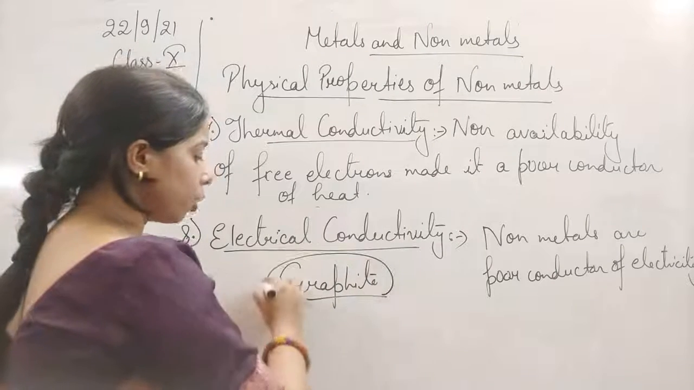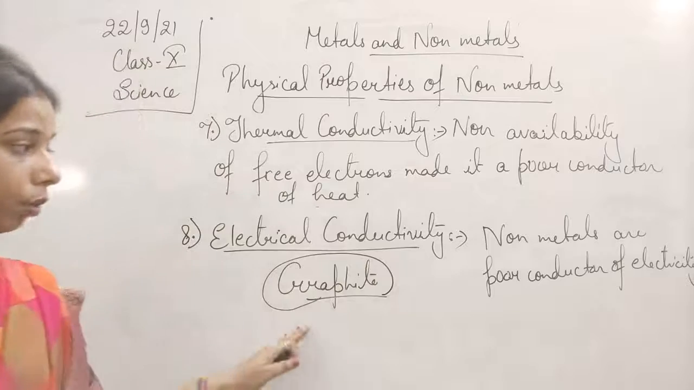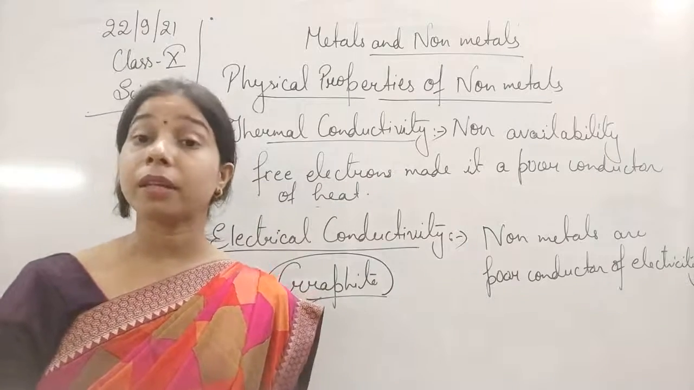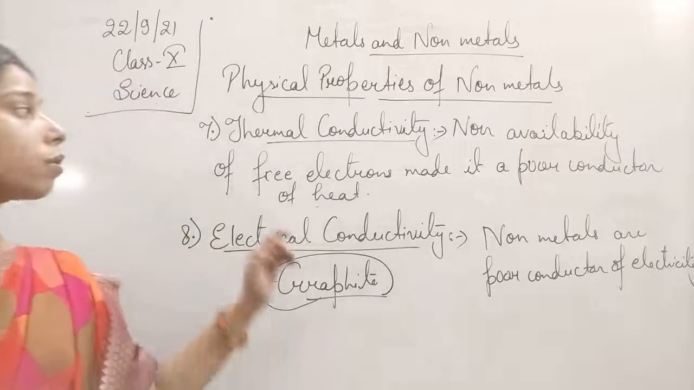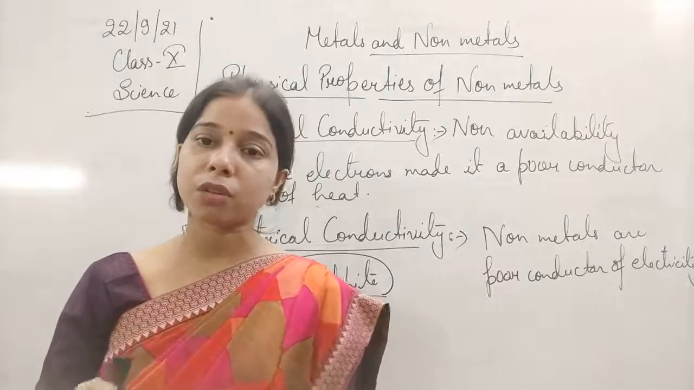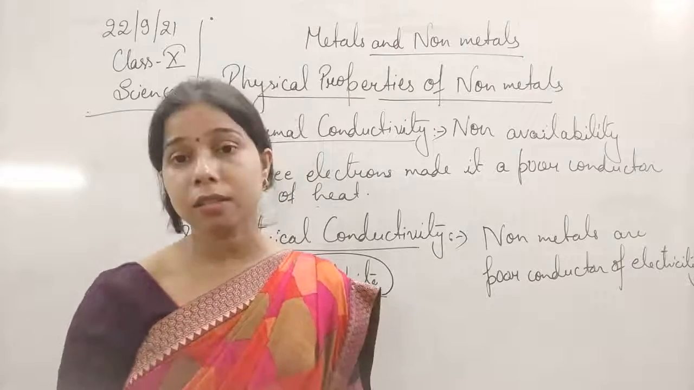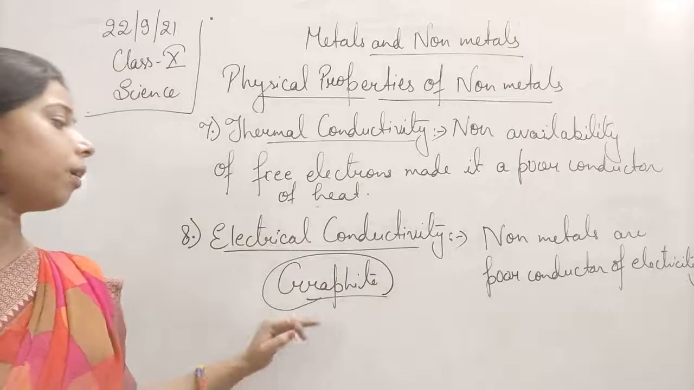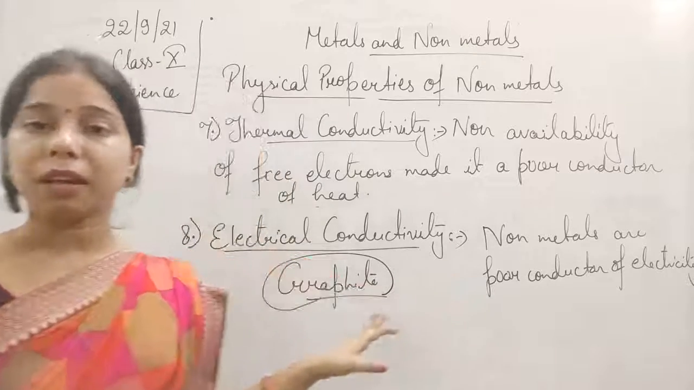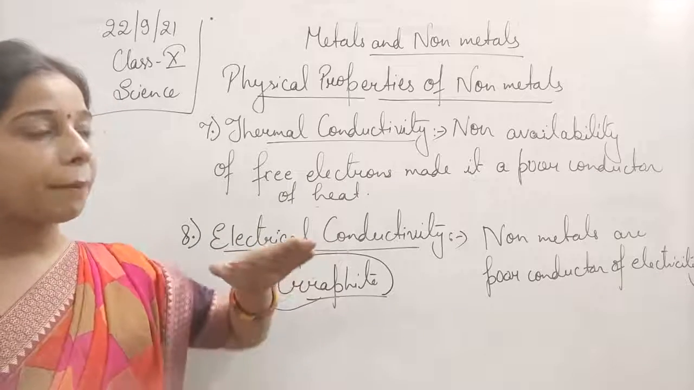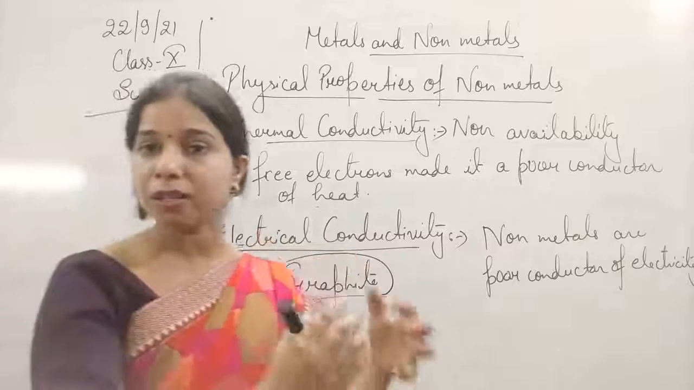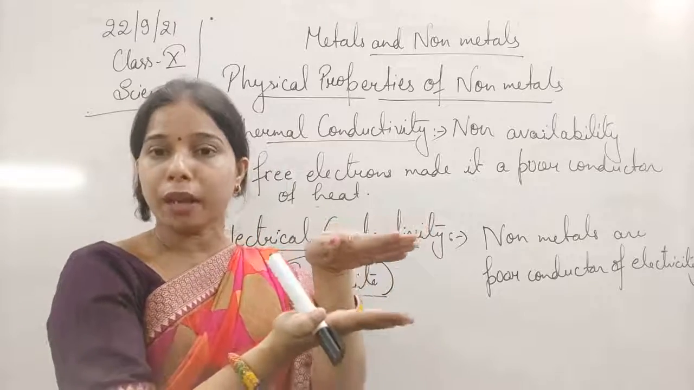Why is graphite a good conductor, students, even though it is a non-metal? The reason is the same: its structure. As we have seen in the case of hardness, the 3D structure of diamond makes it the hardest substance. Here, because of the structure, graphite is bonded with the other carbon atoms in such a way that it forms two layers of carbon.